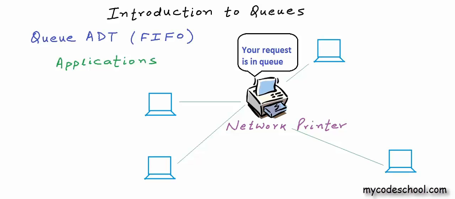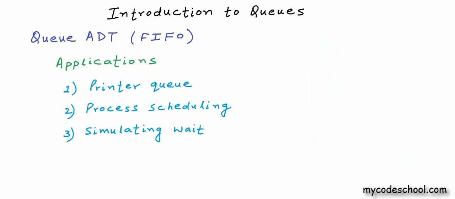Processor on your computer is also a shared resource. A lot of running programs or processes need time of the processor, but the processor can attend to only one process at a time. Processor is the guy who has to execute all the instructions, who has to perform all the arithmetic and logical operations. So the processes are put in a queue. Queues in general can be used to simulate wait in a number of scenarios. We will discuss some of these applications of queue in detail while solving some problems in later lessons.